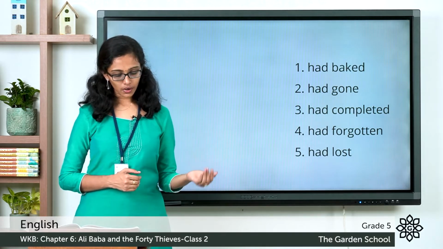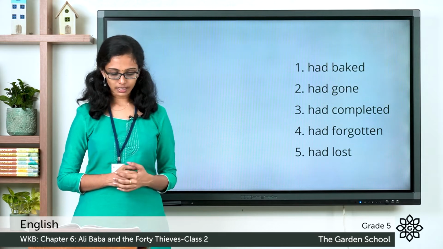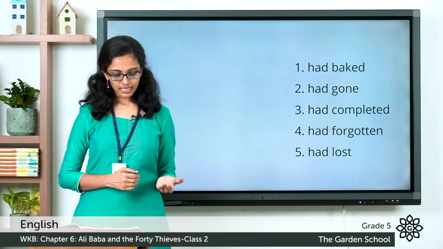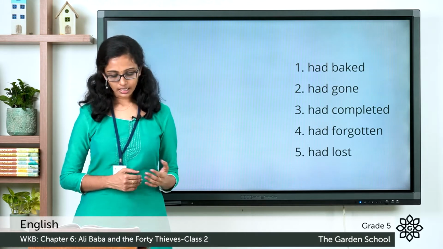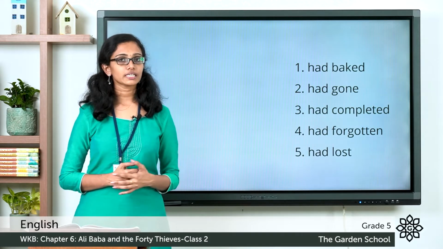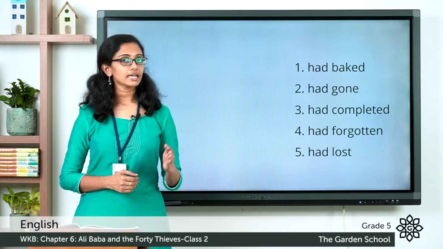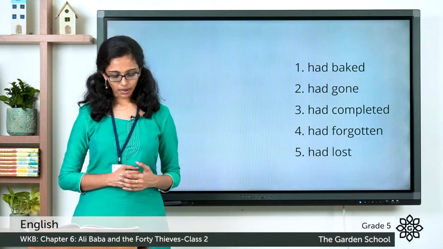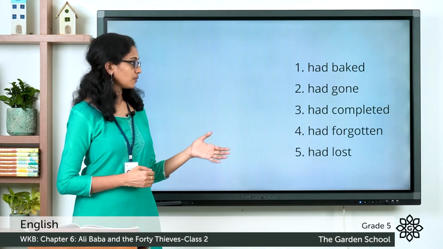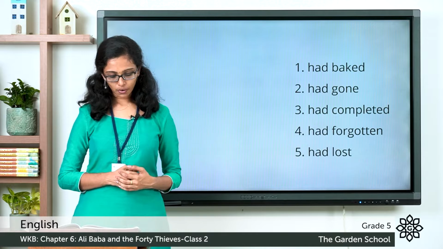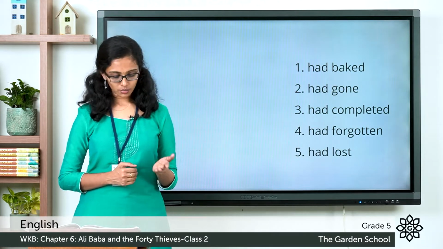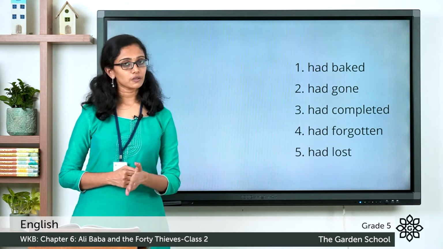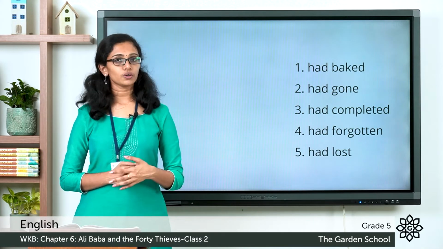So the sentence is Rohan and Sumit had gone to sleep by the time mother came back from work. Now the third one, Zainab had completed her homework before watching TV. The verb given is complete. The past perfect tense of complete is had completed. Now fourth one, father had forgotten to put his lunchbox in his bag this morning. So the verb is forget. The past participle is forgotten. So the past perfect tense is had forgotten.